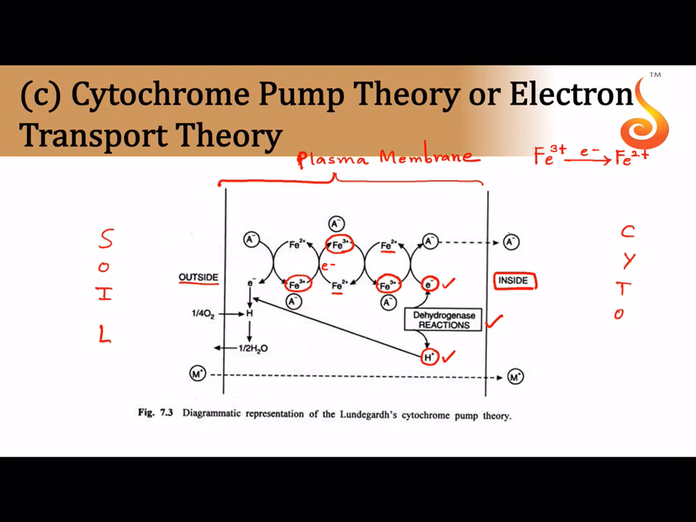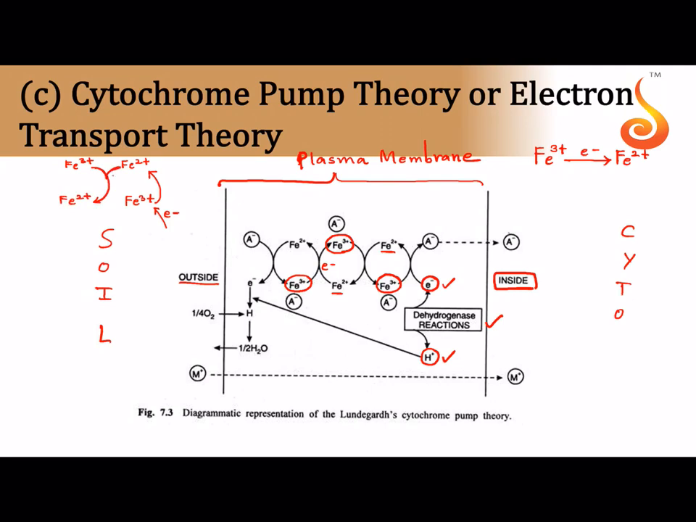See what happens, let me show it in simple format here. We started with a Fe3+. The Fe3+ took the electron. Because it took up an electron, what happened to it? It became Fe2+. Now this Fe2+ is giving the electron to the neighboring Fe3+. Now the neighboring Fe3+ will take this electron from Fe2+ and it will become Fe2+.